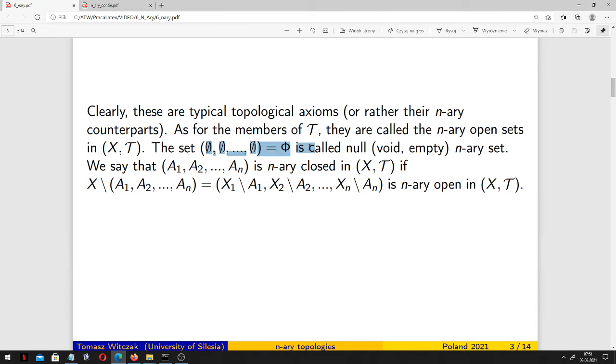This set is called the n-ary null, void, or empty set, and we say that A1, A2, and so on, An is n-ary closed in X_T if this set, which has complements of A1, A2, and so on in corresponding places, is n-ary open in our topological space.